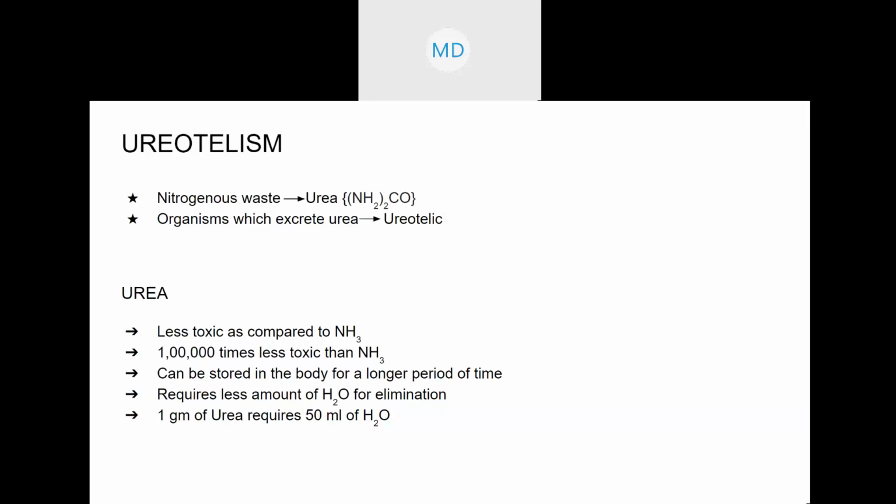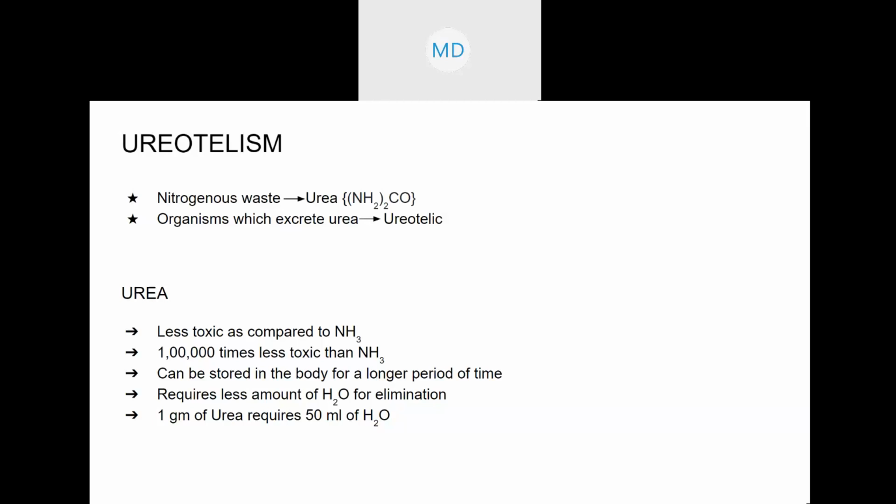In our body, urea formation is non-stop. But we don't go for urination every minute, right? That is the reason we can store the urea that is formed in our body. We can store it for a longer period of time without it causing any harm to our body. Okay, so that is the example. And then the next is that it requires less amount of water for elimination.